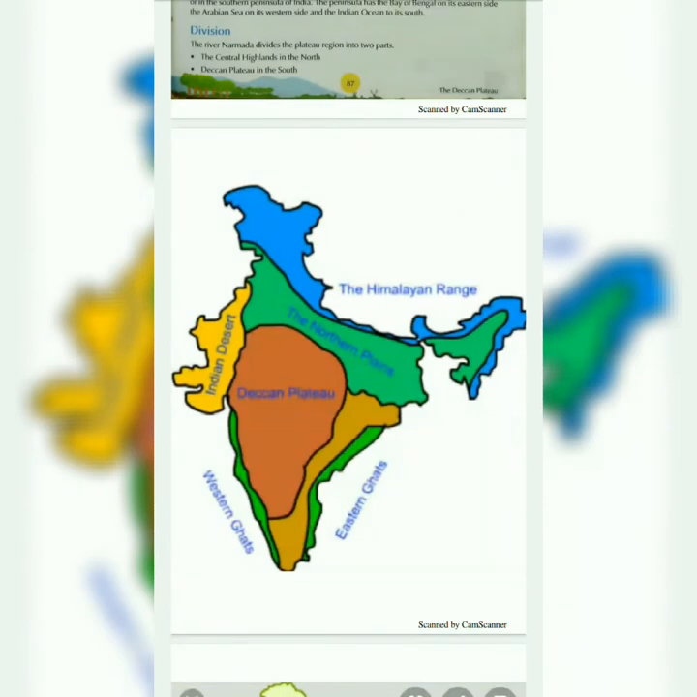Children, in this map you will see that the plateau is bounded by the Western Ghats in the west and the Eastern Ghats in the east. The Western Ghats are a long range of hills. They include the Nilgiris, the Anamalai Hills, and the Cardamom Hills.